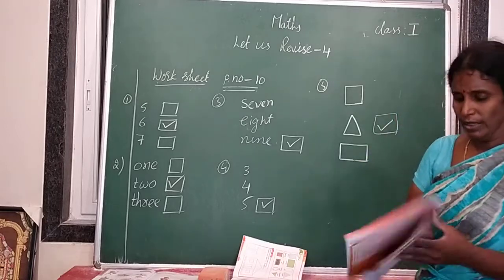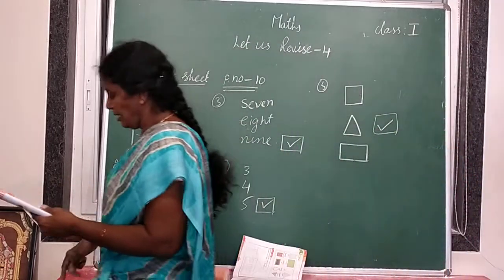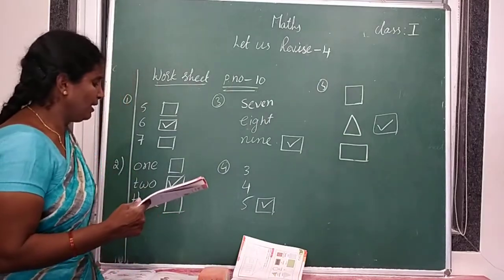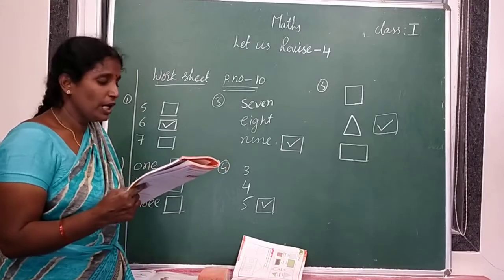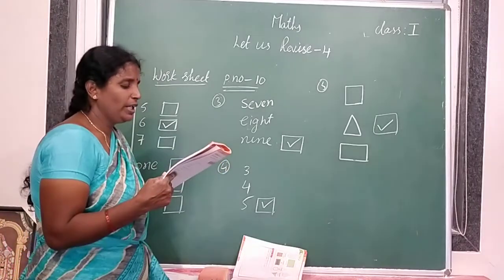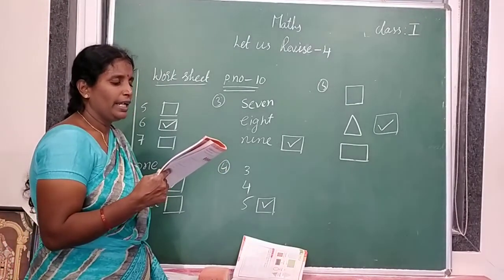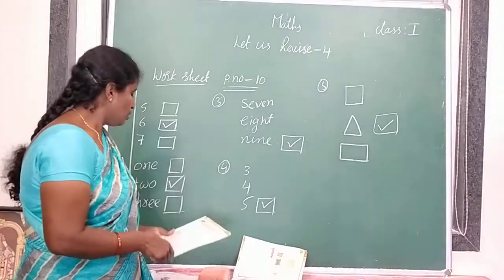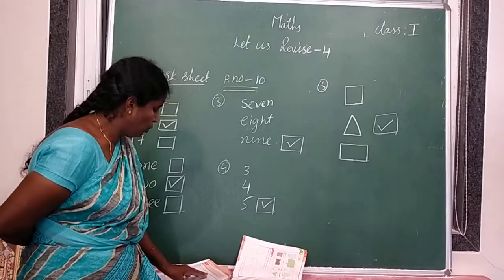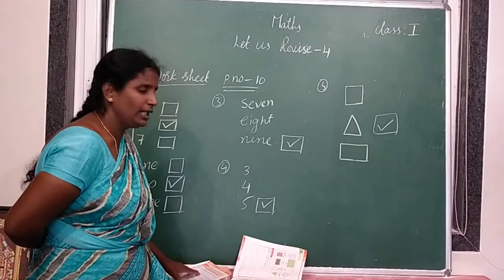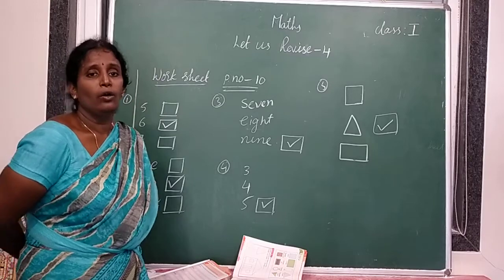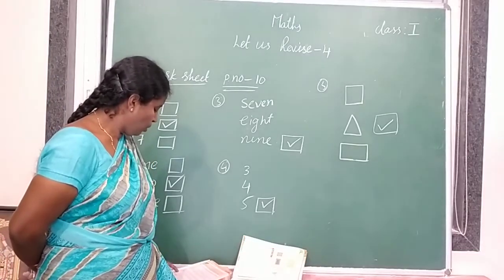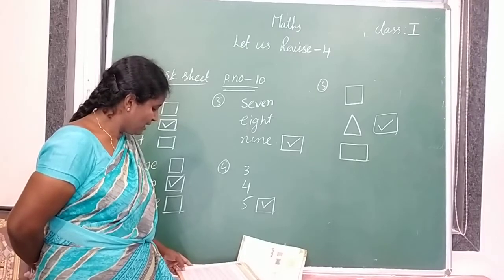These are the MCQs. And next, application. This is very simple, children. This is your homework. Count the following things in your room and write their number and number name. Understood? So count the following things. Here things are given: windows, doors, tube lights, fans, chairs.